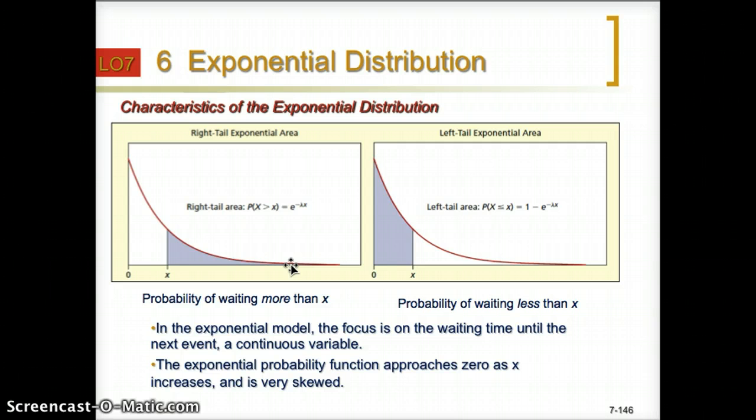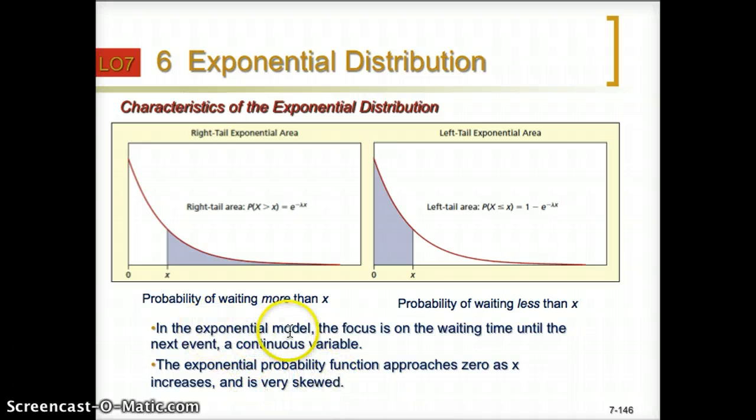So for the probability of a continuous variable, the probability is the area. Which means when x increases, the probability will decrease. So for the exponential probability function, it will go to 0 if x increases. And this is a very skewed distribution.